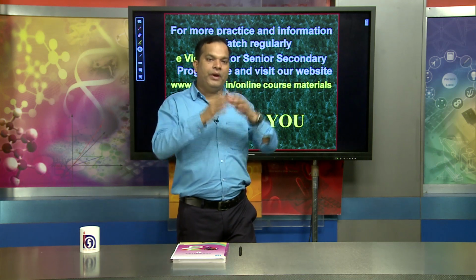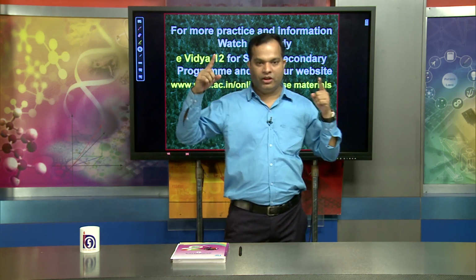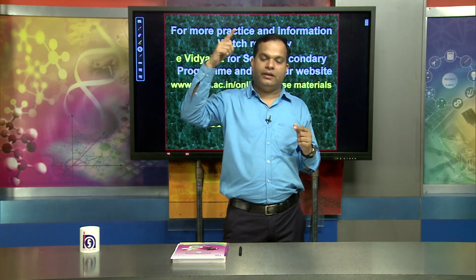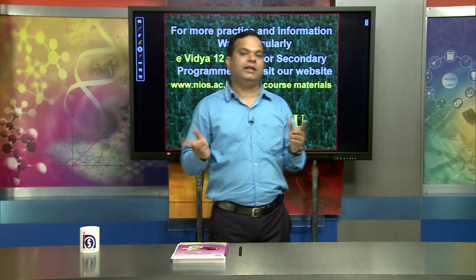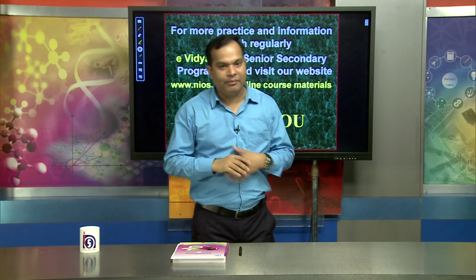Dear learners, we have discussed how to find the coordinate of a point and the distance between two points. If a line is internally or externally divided in a ratio like m is to n, how to find the coordinate of the concerned point, that part we have discussed.